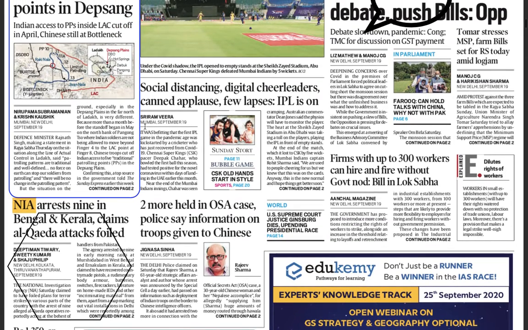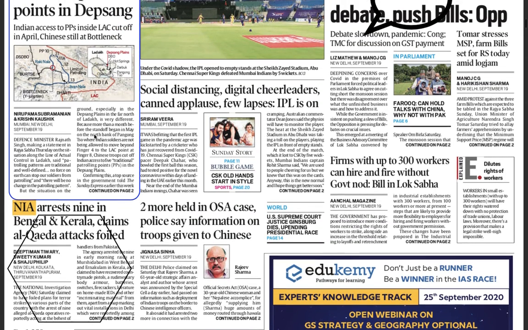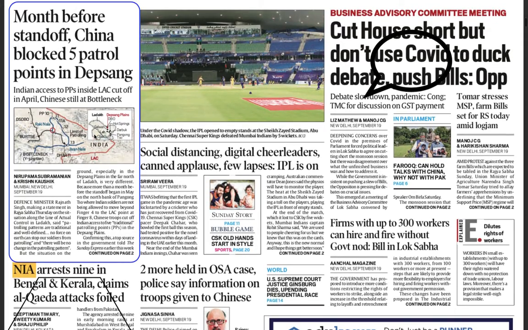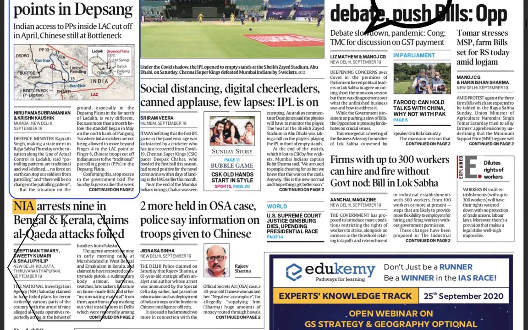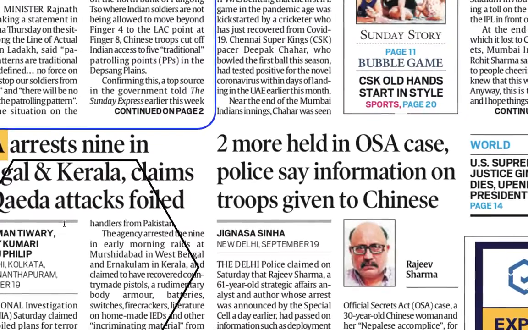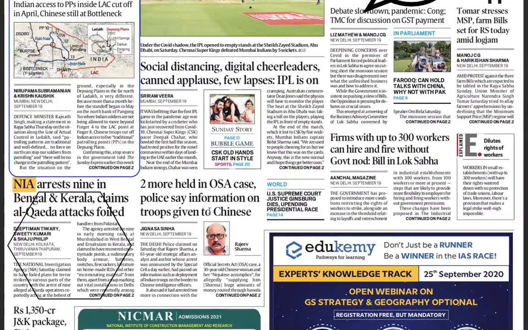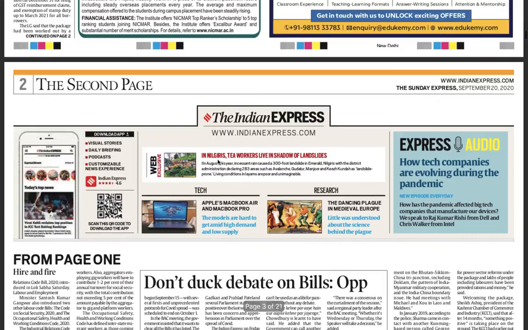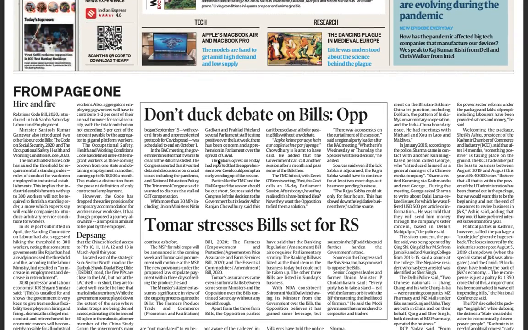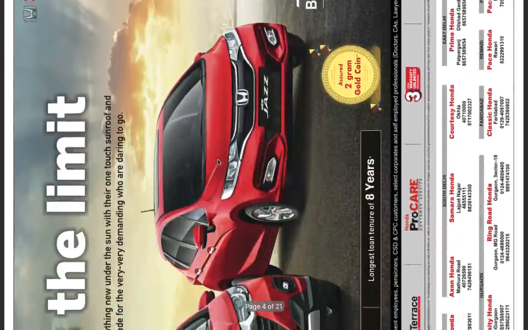So we have tried to take three types of news where we can decide which one to read, which one to leave, and which one to search on your own, like for example NIA. We'll see on the next page what it is. For the Express, page 2 is mostly the continuation of the first page, so there is nothing to read about.